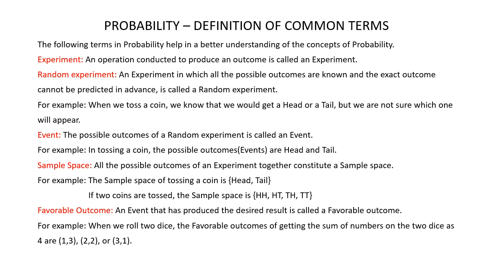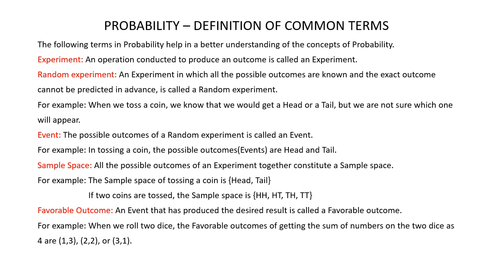For example, tossing a coin is an experiment. Rolling a dice is an experiment. Random experiment. An experiment in which all the possible outcomes are known and the exact outcome cannot be predicted in advance is called a random experiment.